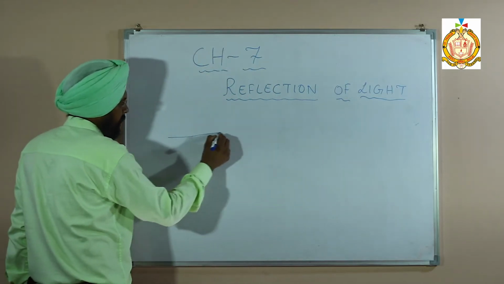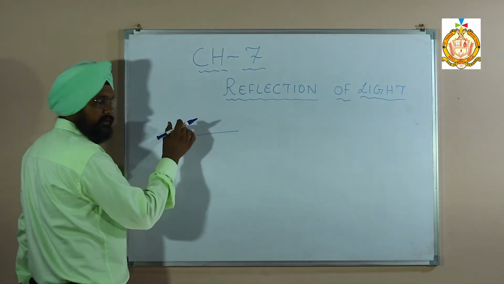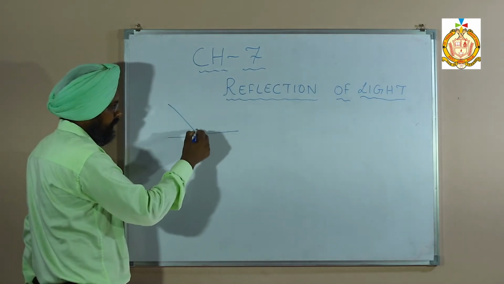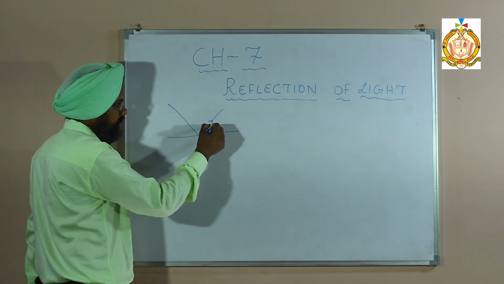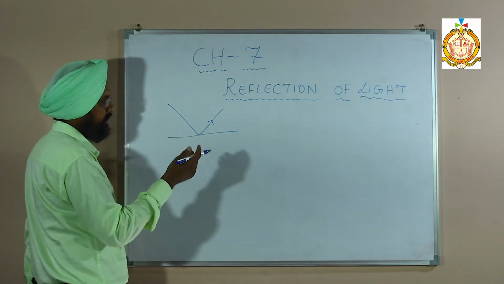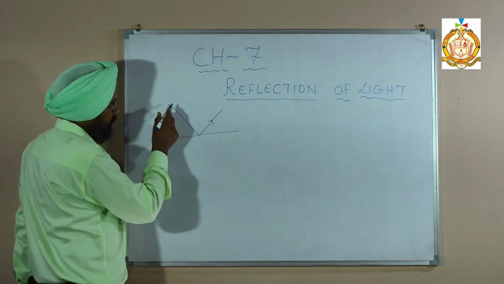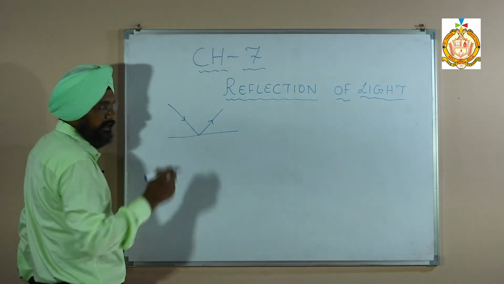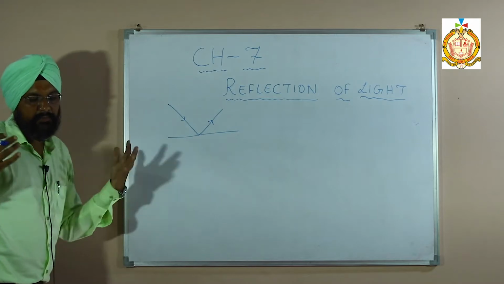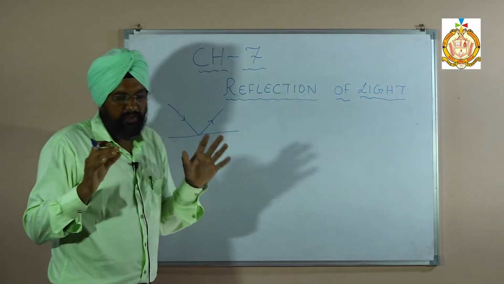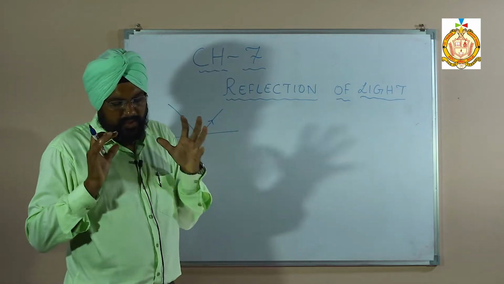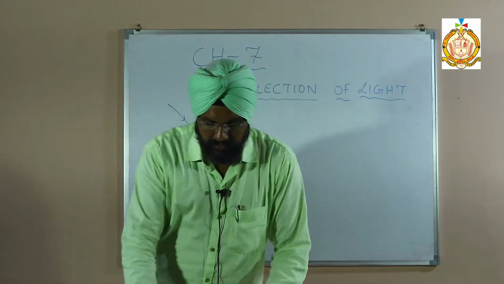When light comes and strikes a smooth surface or plane surface, it reflects back, bounces back to the same medium. In the same medium, when light reflects and bounces back, that is called reflection. The coming ray is called the incident ray. So the return of light in the same medium after striking the surface is called reflection. Reflection is done on the mirror.